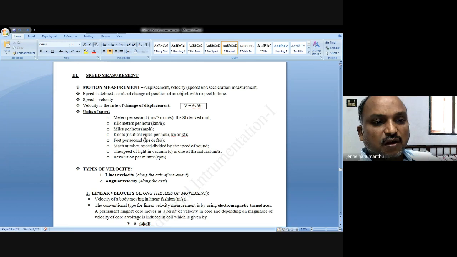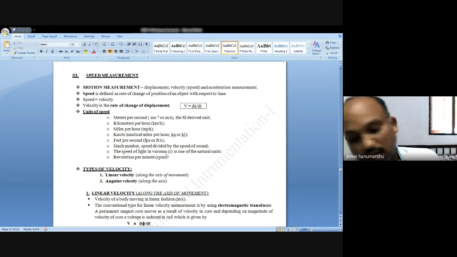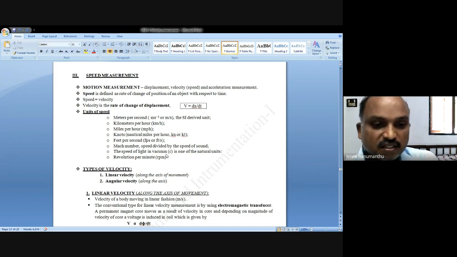So these are the units of the speed: meters per second, kilometers per hour, miles per hour, feet per second.